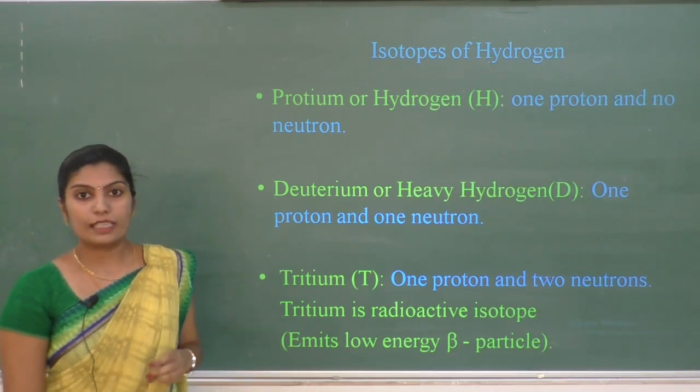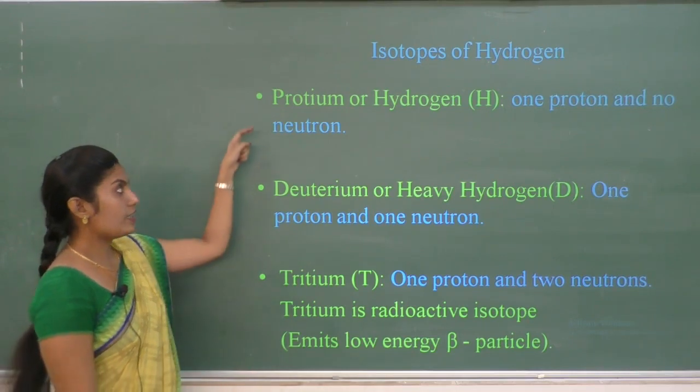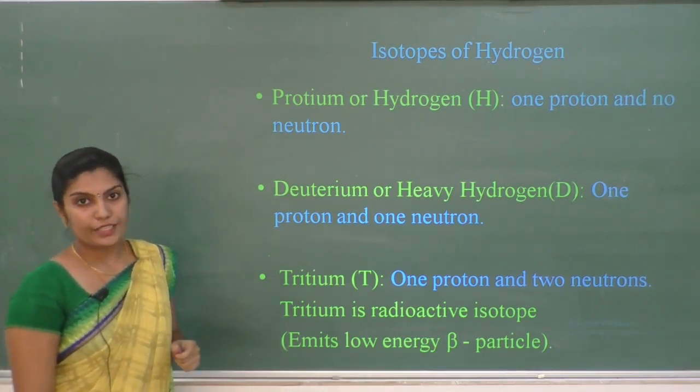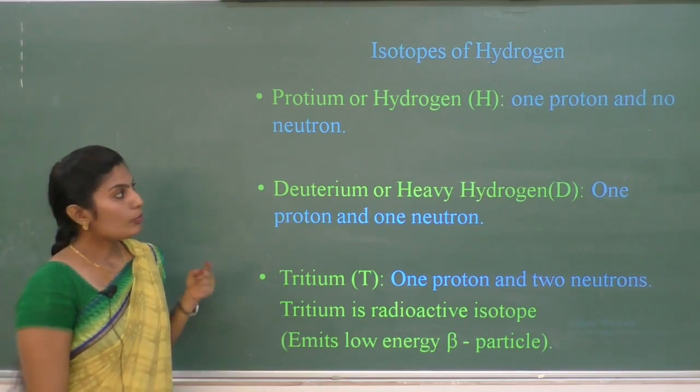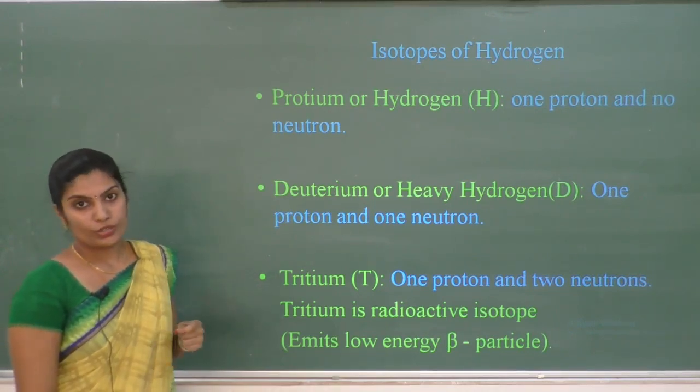There are 3 isotopes of hydrogen. The first is protium, also called hydrogen, with atomic number 1 and mass number 1, containing 1 proton and no neutrons.